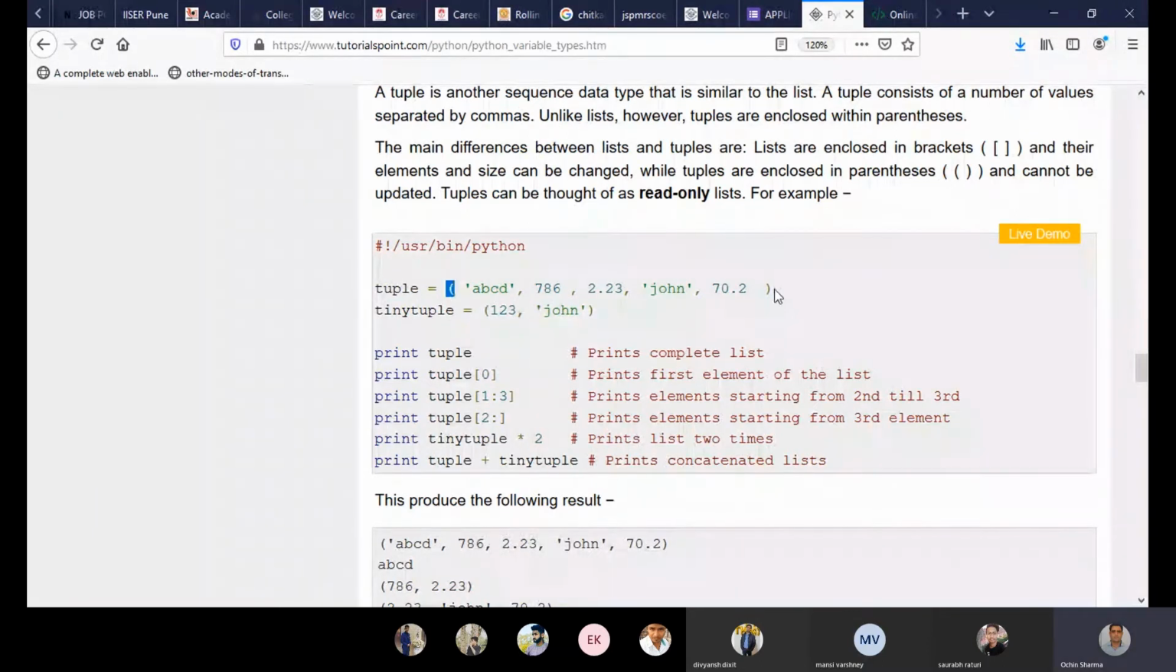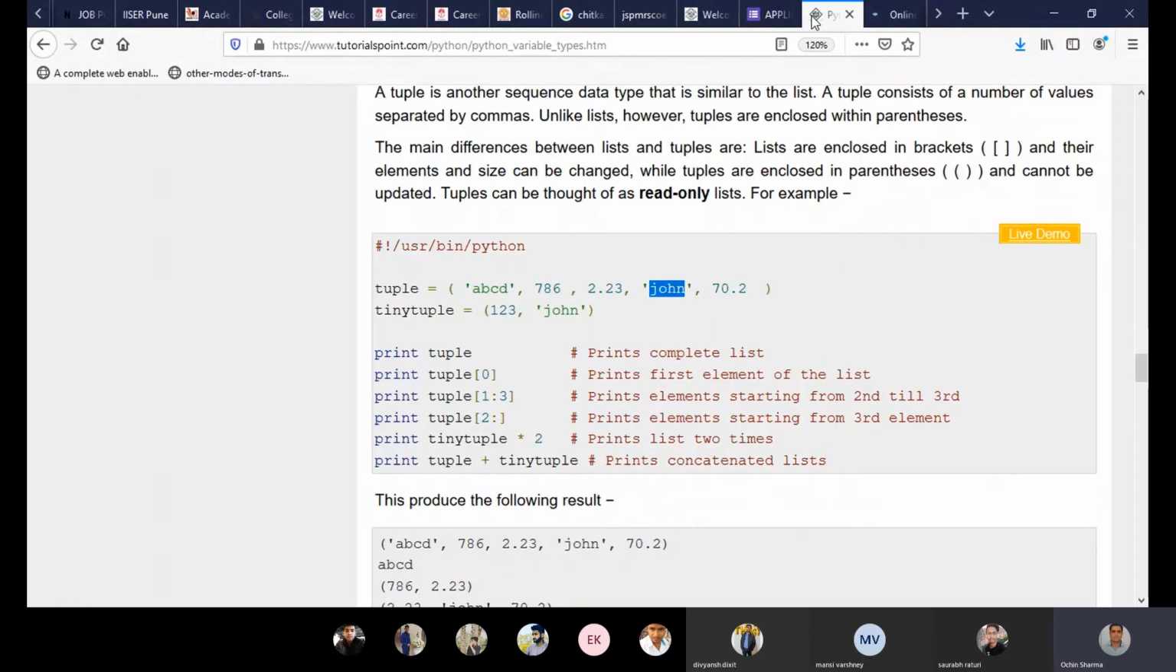And it is also a heterogeneous data type. It can have characters, integer, float, string type of values. So it's under live demo, so we can click and see the demo. In the meantime, let's see it theoretically. Print tuple, it would print the complete thing here. Rest all things are the same.